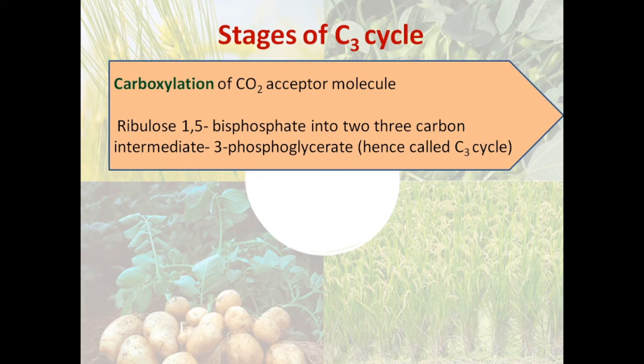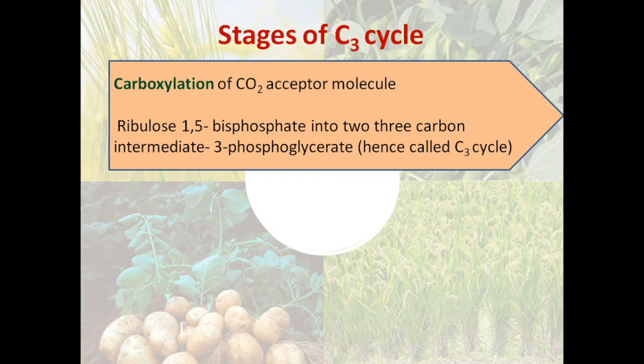Carbon dioxide enters and combines with this ribulose 1,5-bisphosphate, and it is converted into 2 molecules of 3-phosphoglycerate.